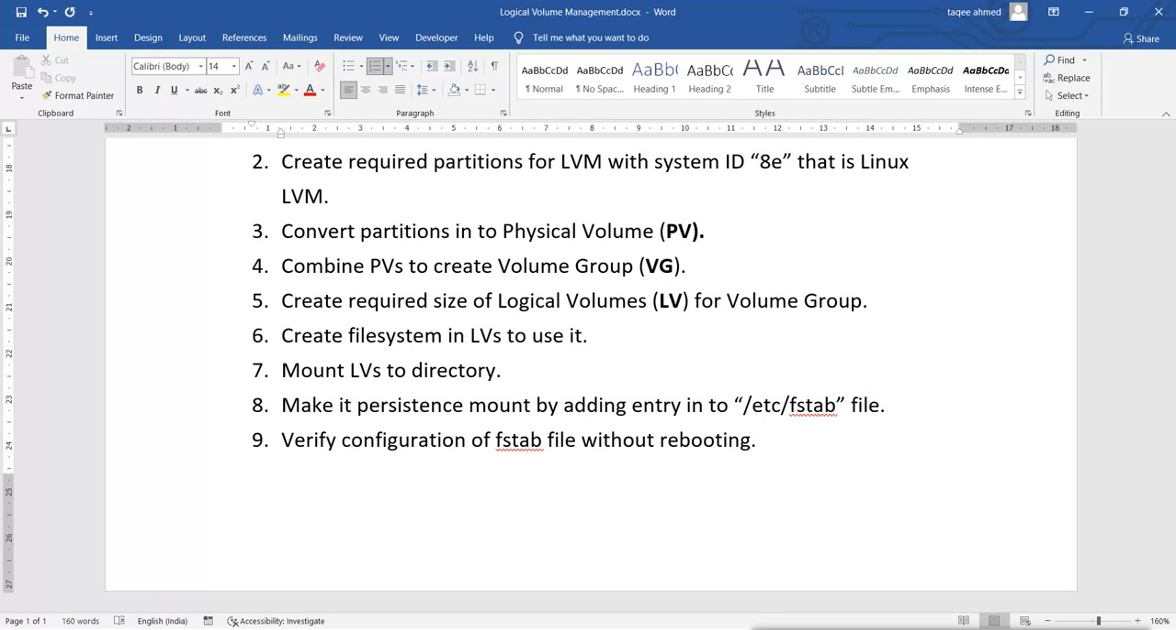So whenever we create a partition and want to use it, for that we use what? We use a file system first, or we create the file system on it, and then we mount it and make it permanent. For making it a persistent mount, so that whenever we restart it should be mounted, we add the entry into the fstab file. And for verifying it, we should verify without rebooting, because if you make any mistake and you reboot, your system will go into grub mode and it will not start.